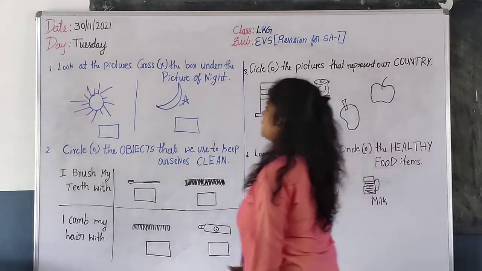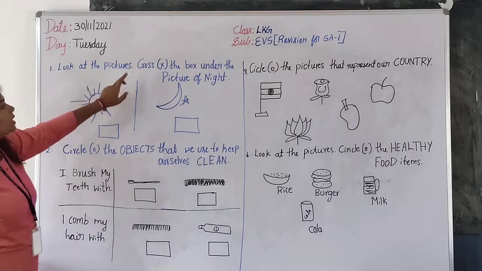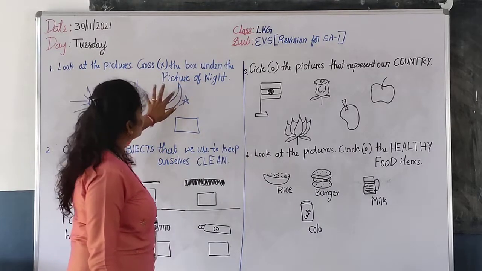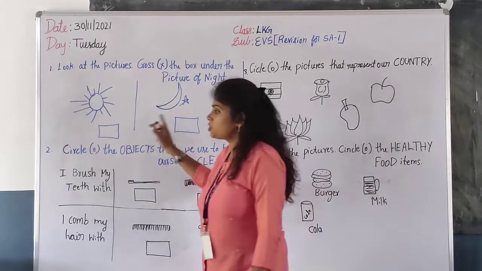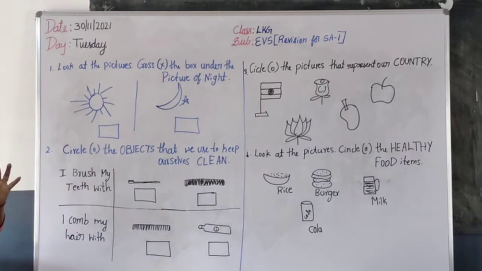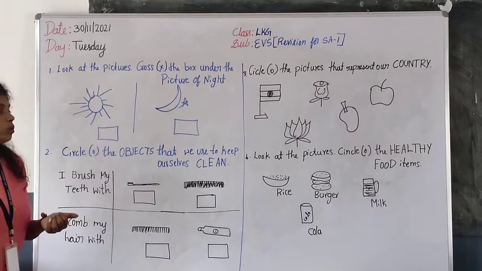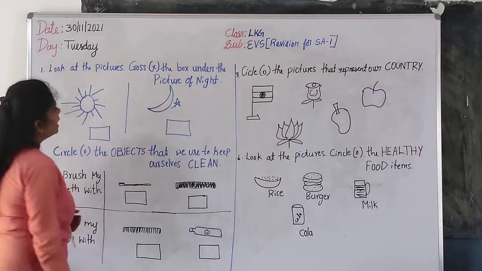Look at the picture. Please read this. Look at the pictures. Cross the box under the picture of the night. There are two pictures, children. Which is in the night? Which image we can see at night? So we should tick under the picture of the night.